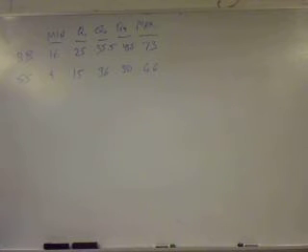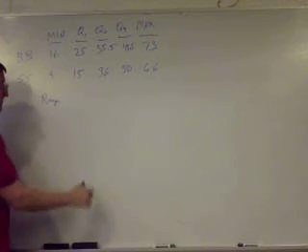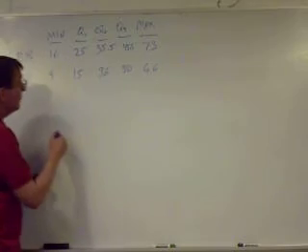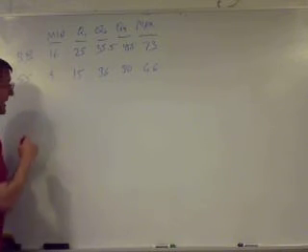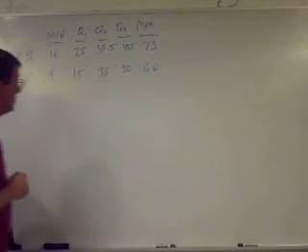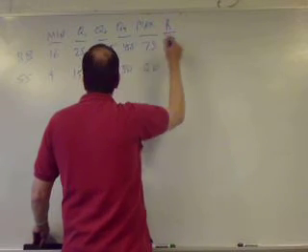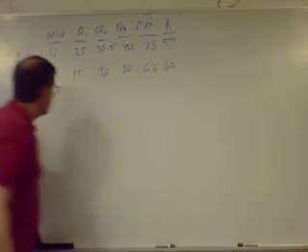Now, part B. What's the range and IQR? Well, the range is max minus min. So you could say the range for Barry is 73 minus 16, which is 57. So range is 57 for Barry, and it's 62 for Sammy.